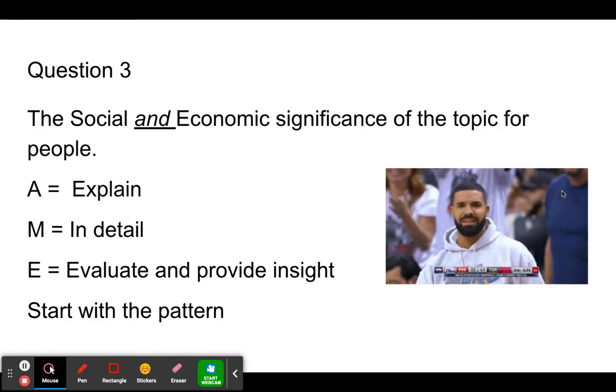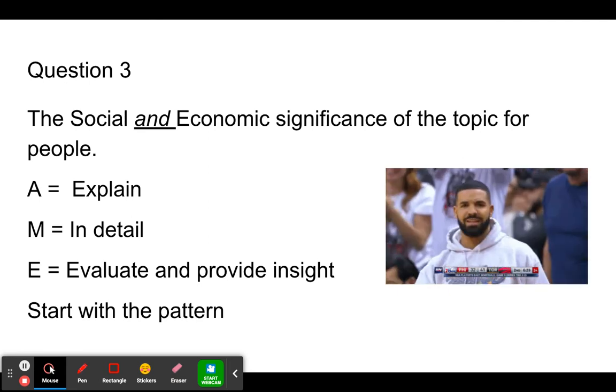Next one, question 3 is social and economic, okay? You can't just do social. You must explain about the money that happens, okay? So this is task 3. Okay, if you explain it, that's good. If you give lots of details, that's a merit. And if you evaluate it, if you say, these are the most important reasons, if you provide some interesting insight, that again gets you the excellent.